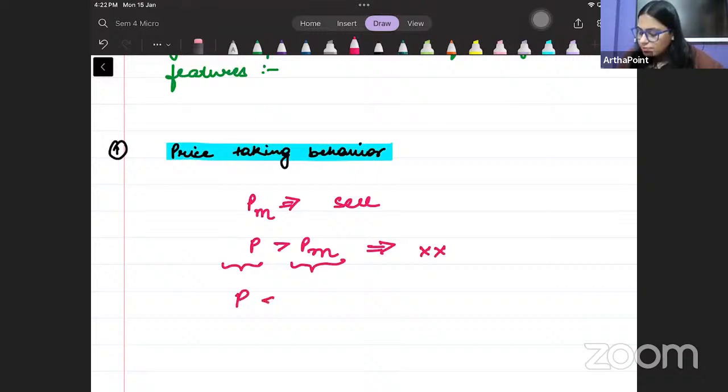And what if you sell at a price less than the market price? तो बच्चे उस केस में why will you bear loss? Right? You don't want to do that. You can sell at a higher price जिस पे market बेच रही है. Why do you want to bear a loss? So I will prove this later.